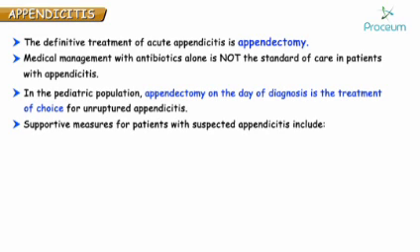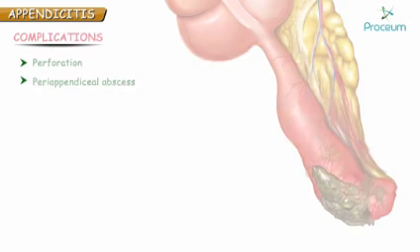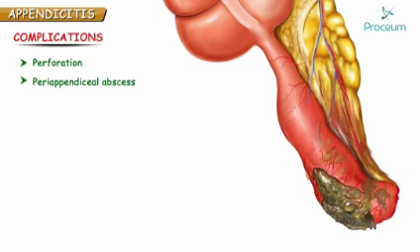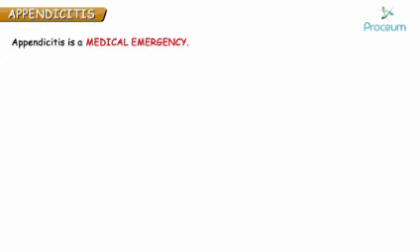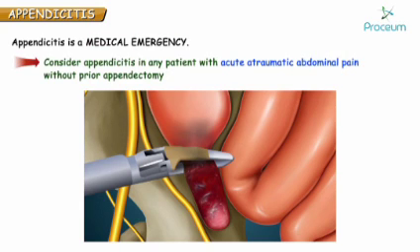Supportive measures for patients with suspected appendicitis include IV fluids, broad-spectrum antibiotics, electrolyte monitoring. There are several complications that can occur in a patient with appendicitis, including gangrenous perforation and abscess formation. Towards the end, all I want to say is, appendicitis is medical emergency. Please consider appendicitis in any patient with acute atraumatic abdominal pain without prior appendectomy.